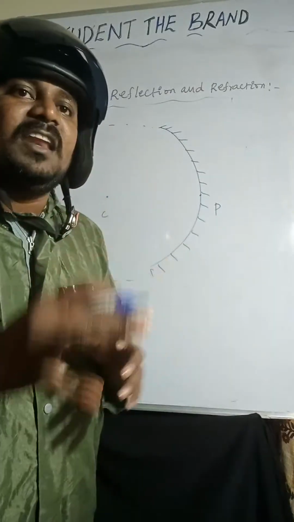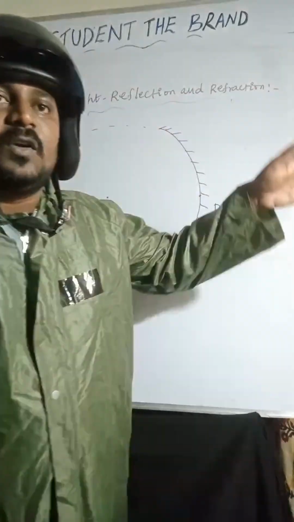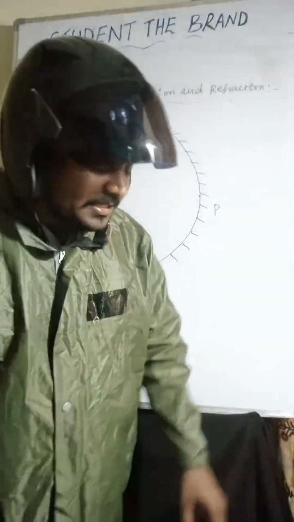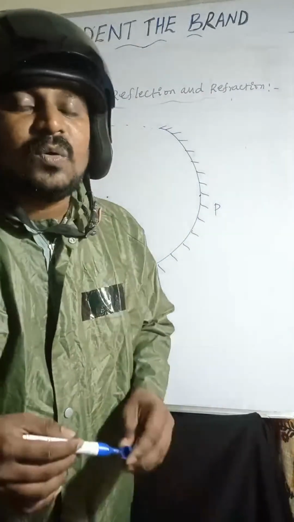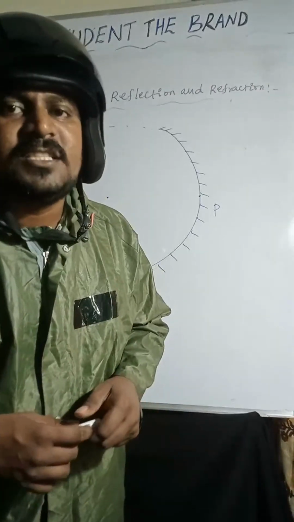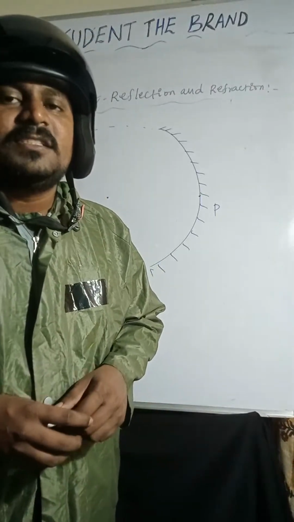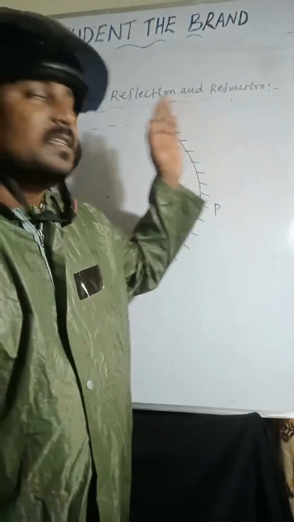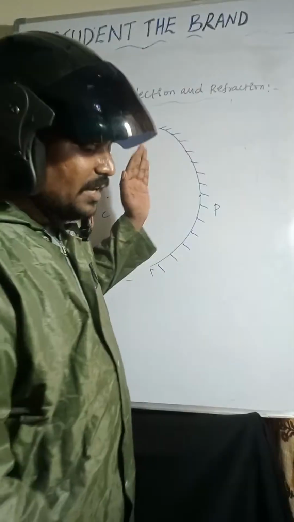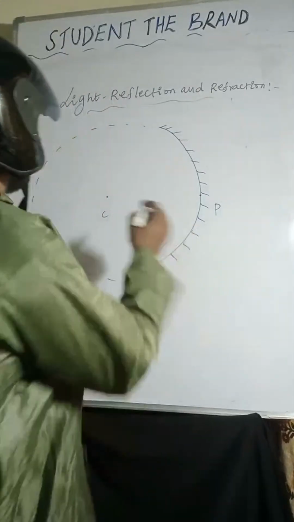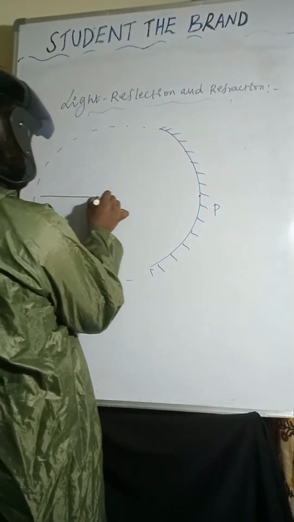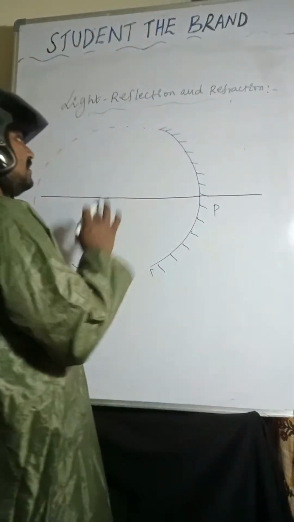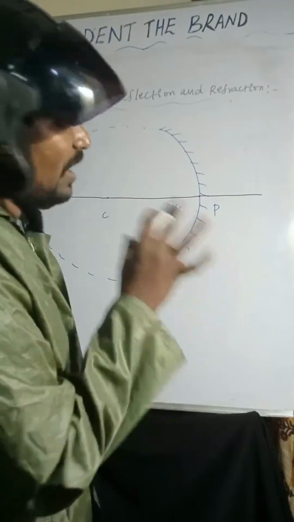The line joining the center of curvature and pole is called principal axis. Saru, what is principal axis? Principal axis means the line joining the center of curvature and pole.